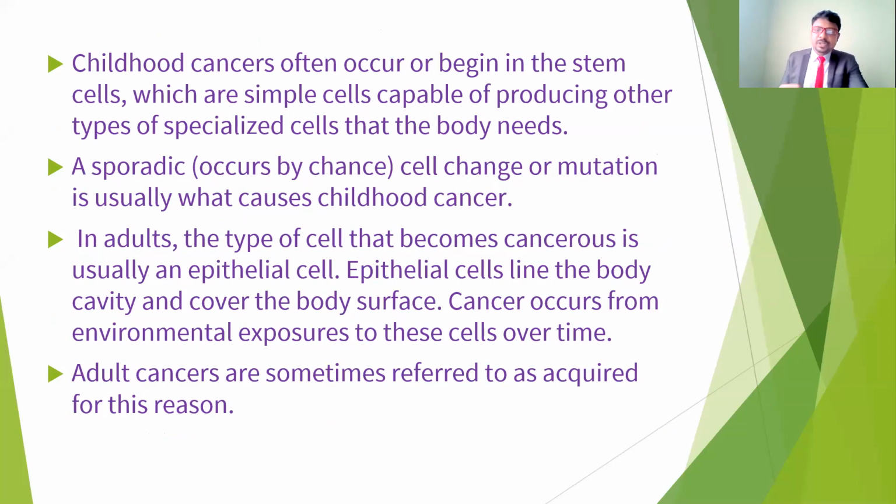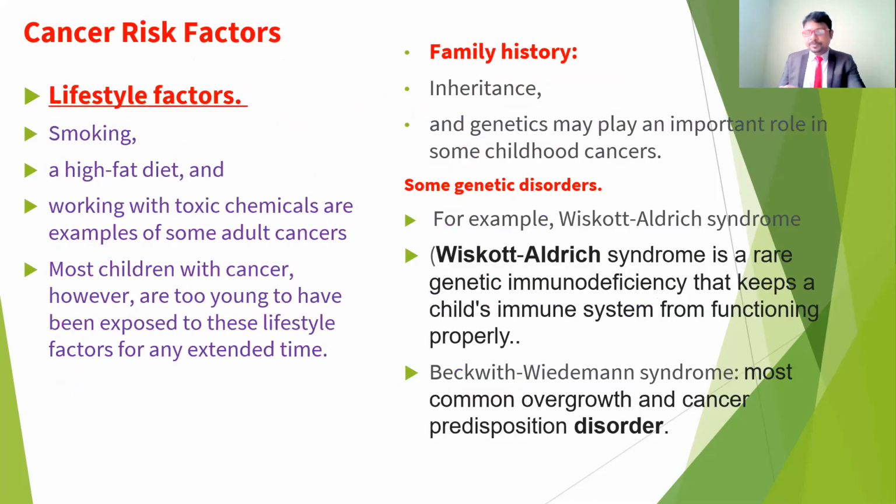But in adults, the cancer usually arises in epithelial cells. Epithelial cells line the body cavities. These epithelial cells are especially located in the body cavities, such as on the body surface and regions. Cancers occur from environmental exposures to these cells over time, because the body cavities are exposed for a prolonged time to the environmental exposures. So it may give rise to adult cancers. Adult cancers are sometimes referred to as acquired cancers, because of the exposure.